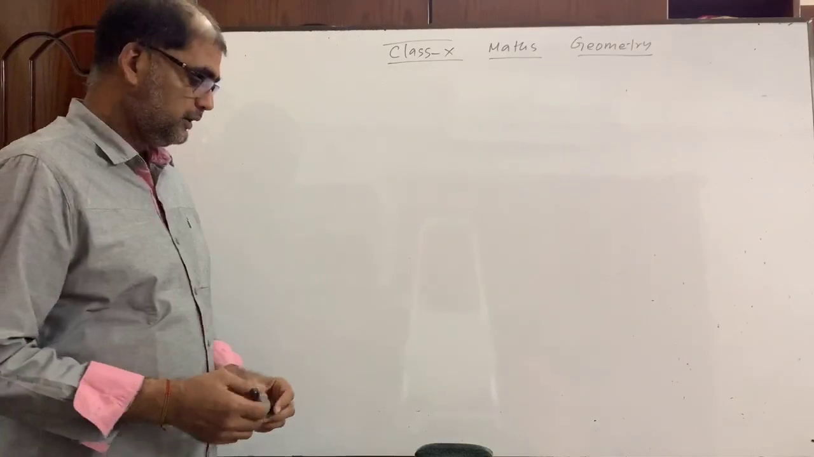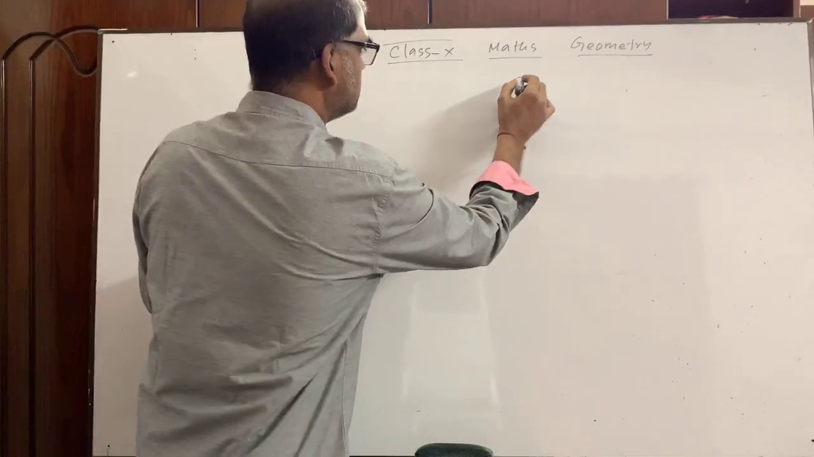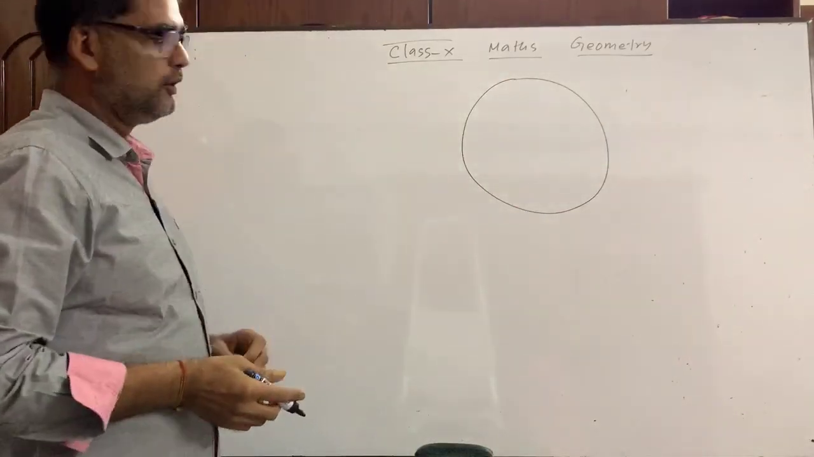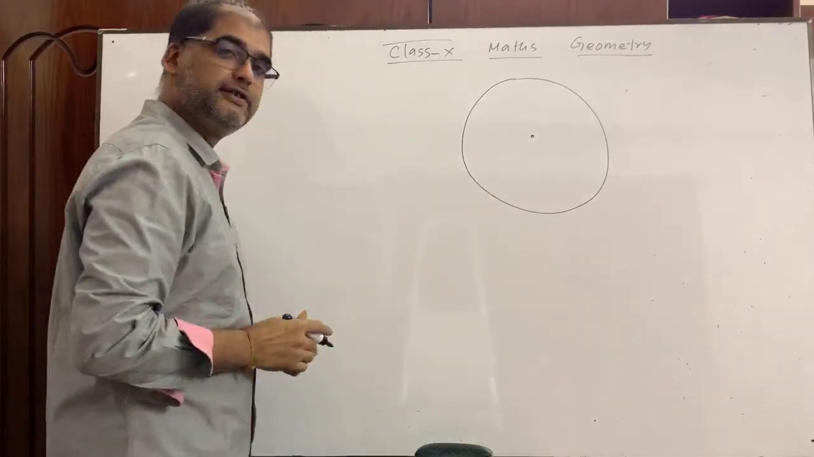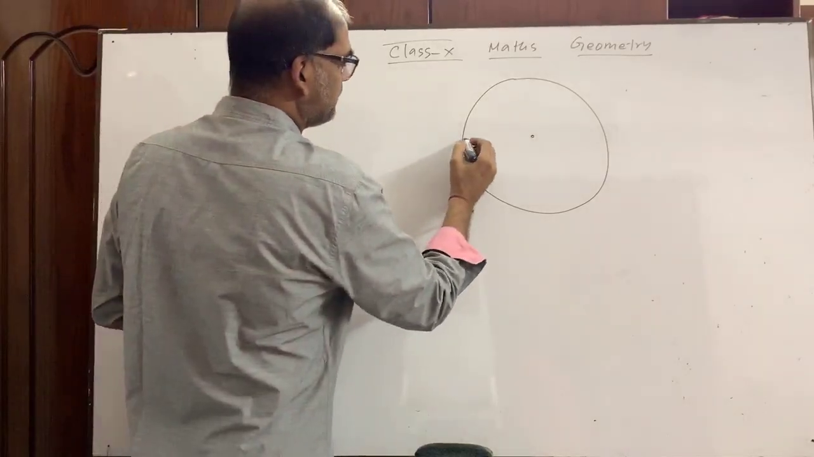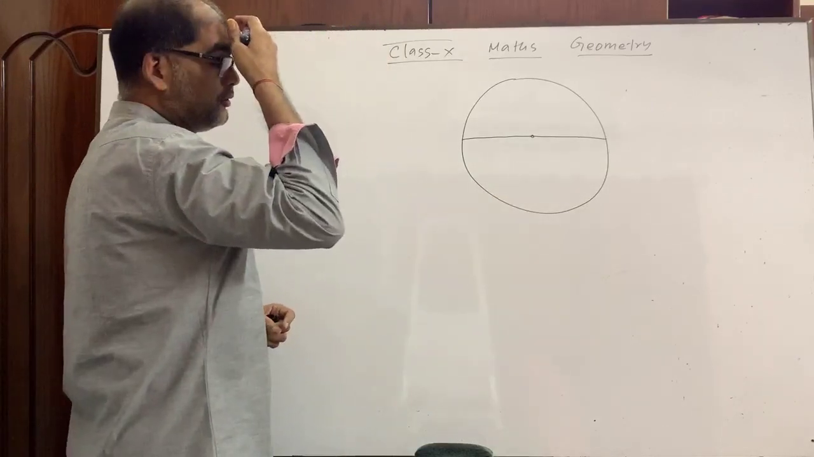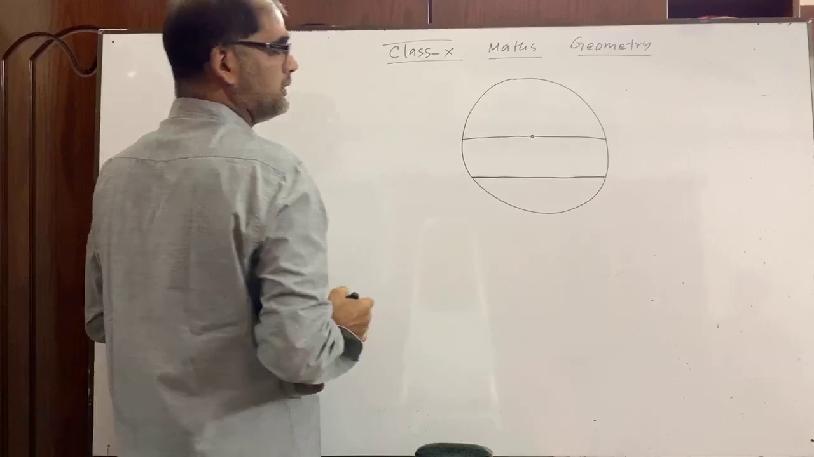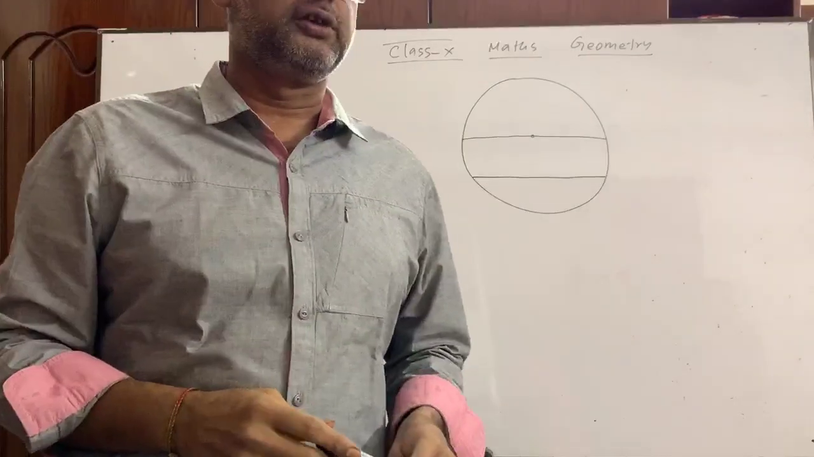Suppose you are given a circle. A circle is given. Okay. What you know? This is the center. Yes, this is the center of the circle. Now, it is a diameter. Okay. It's a chord. And we know that the diameter is the largest chord.